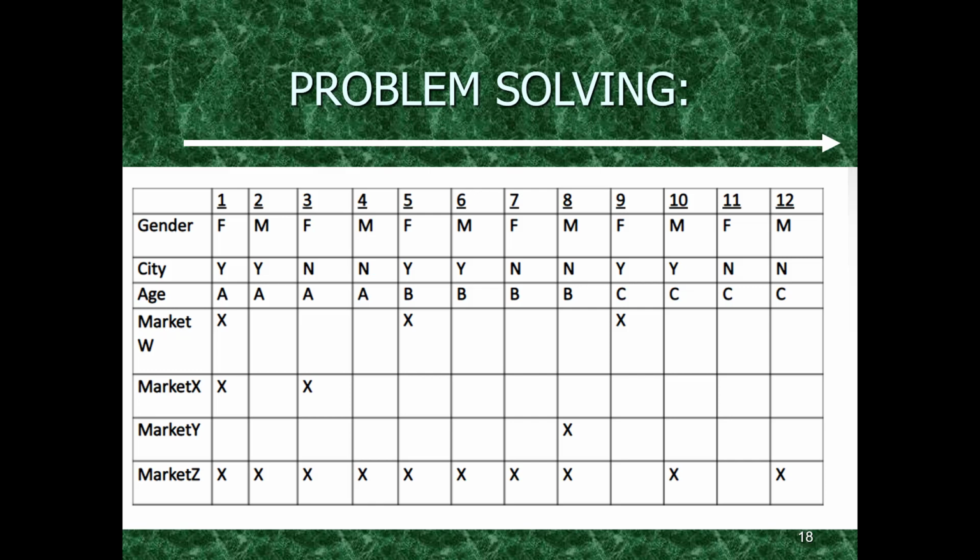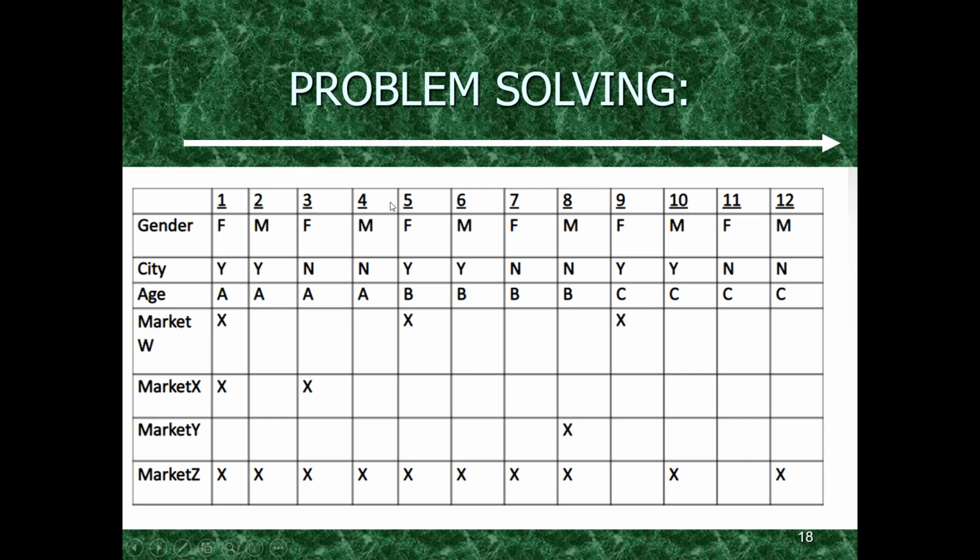These are the conditions. So we have seen the first three conditions. If you look at scenario 3, this person is female, she lives in city N and her age is A, so she will not be able to purchase from market W. She will be able to purchase from market X and market Z only. She will not be able to purchase from market Y.